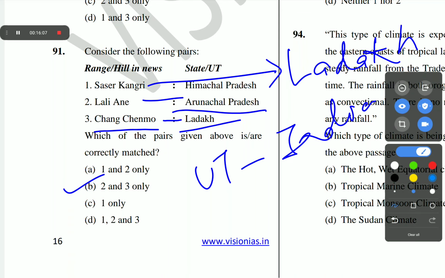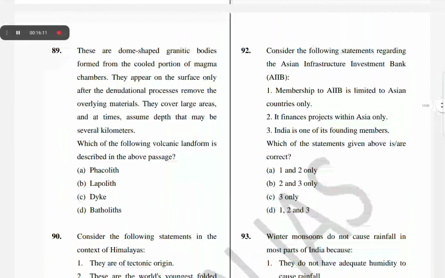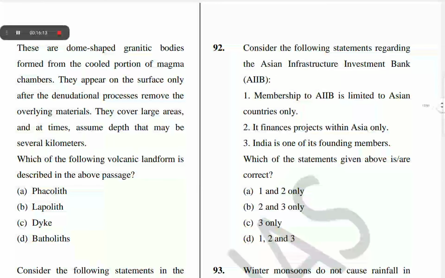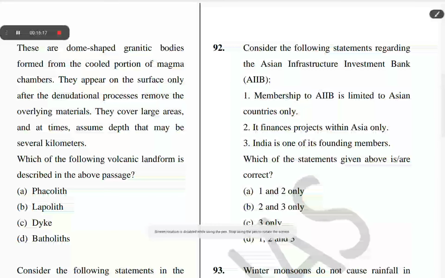The next question is question number 92. Consider the following statement regarding the Asian Infrastructure Investment Bank, AIIB. Membership to AIIB is limited to Asian countries only. It finances projects within Asia only. India is one of its founding members.